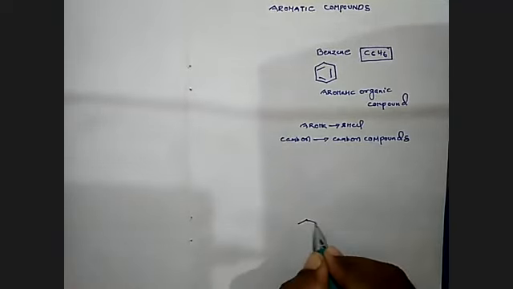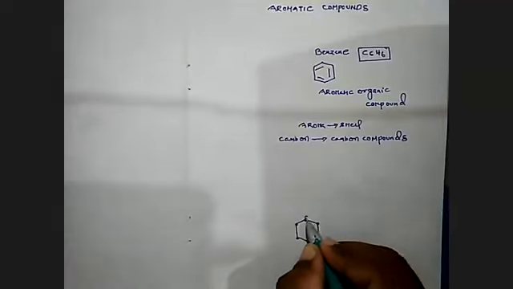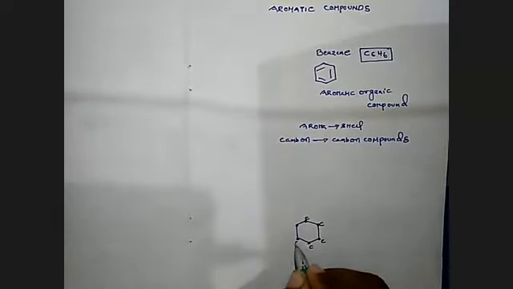Now let me count how many carbons are there in the benzene system. When I'm taking a benzene ring system, I'm writing it here, and each dot indicates a carbon. How many dots are there? You see this? 6 dots are there. That means it contains 6 carbons. Here I'm keeping carbon 1, carbon 2, carbon 3, carbon 4, carbon 5, carbon 6.